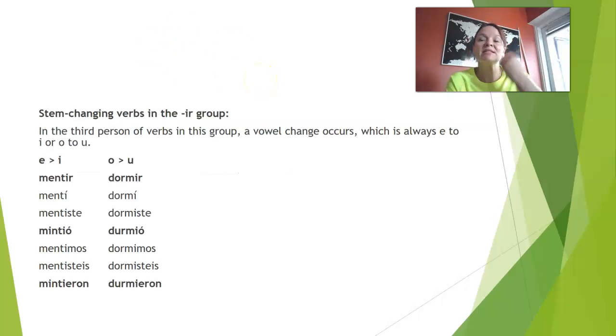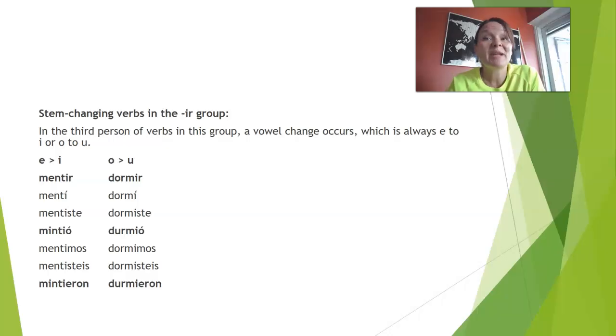Then we have stem changing verbs in the -ir group, and only in the -ir group, okay? It's not with -ar like jugar, not with -er like poder, no. So only the -ir group, okay? Stem changing verbs, for example, mentir, to lie, or dormir, to sleep.